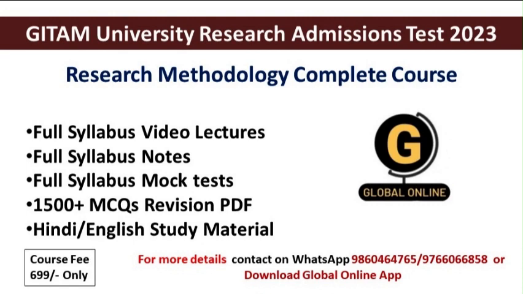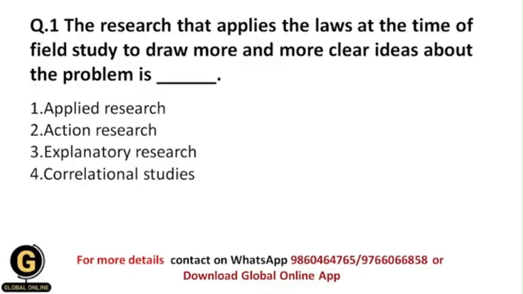Okay, so which is really helpful. First question is, the research that applies the laws at the time of field study to draw more and more clear ideas about the problem is dash. So among these options, which is the type of research which applies the laws at the time of field study, and because of that we can draw more and more clear ideas about the problem? Whether it is applied research, action research, explanatory research, or correlational studies.